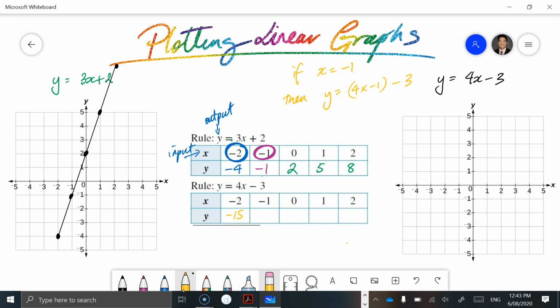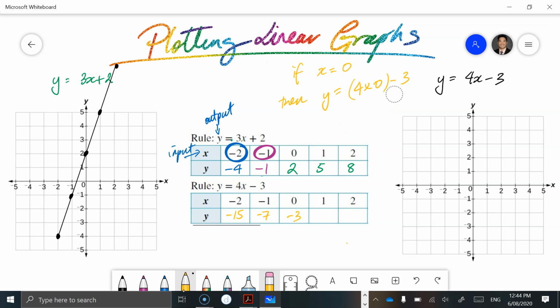And 4 times minus 1 is minus 4, minus 3 is minus 7. If we substitute x for 0, then y is equal to 4 times 0 minus 3. And 4 times 0 is just 0. Take away 3 is just minus 3.